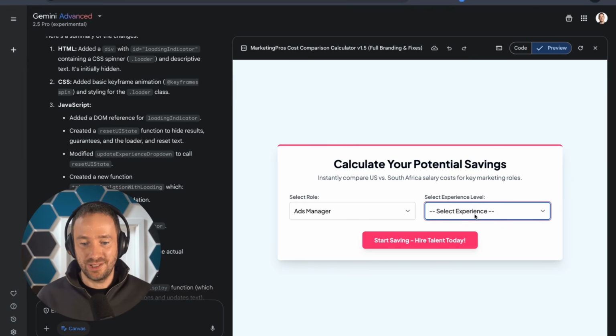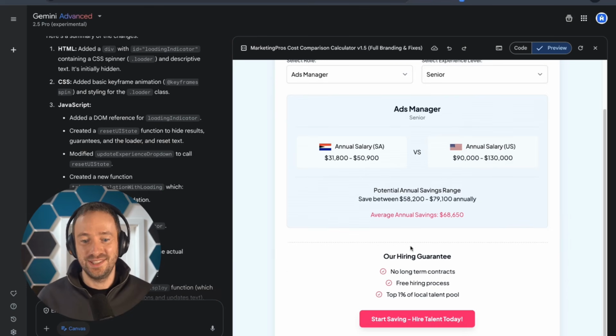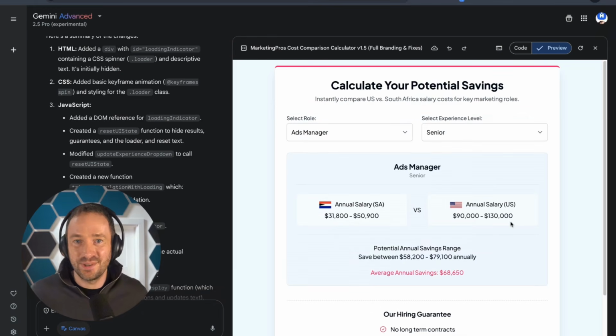And if I take Ad Manager Senior, for example, then you can see I have this, oh, calculating your savings, whatever. It does that. It reformatted that, and I can just basically have the button. That's pretty much what I built.